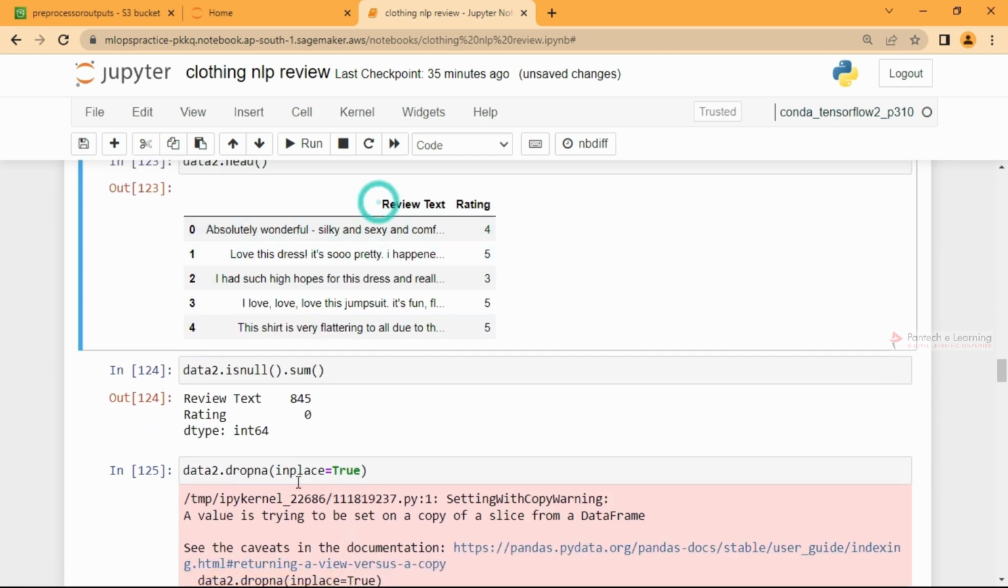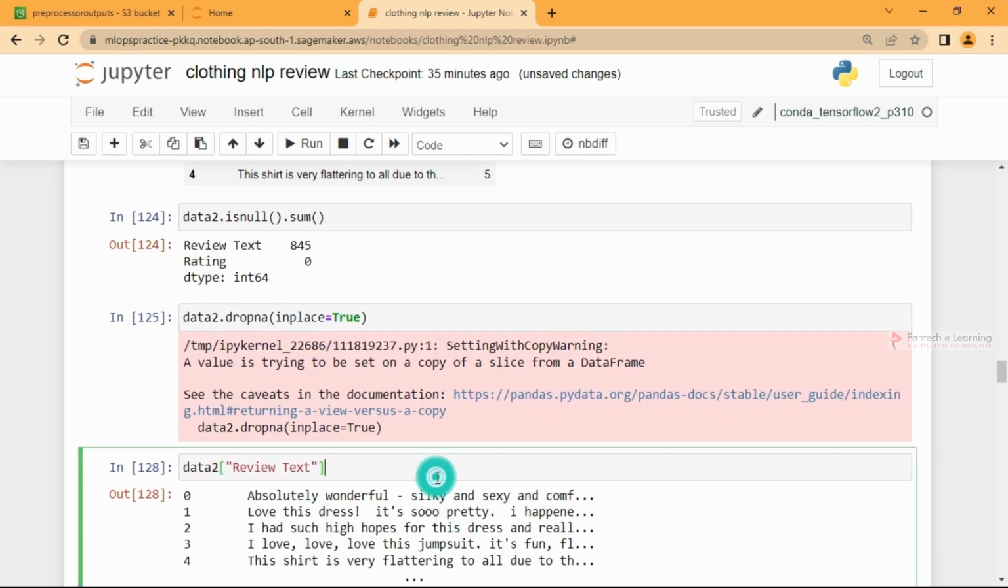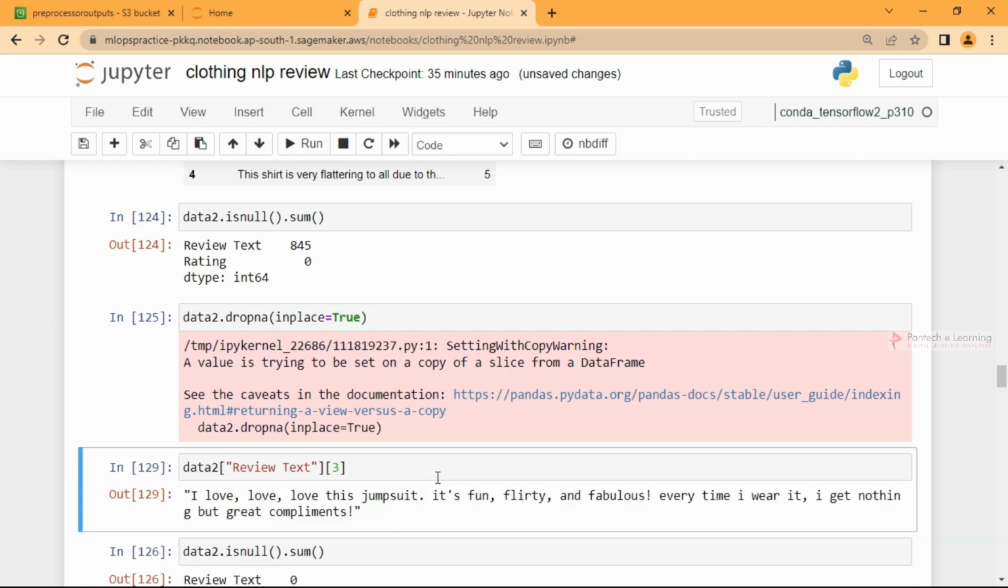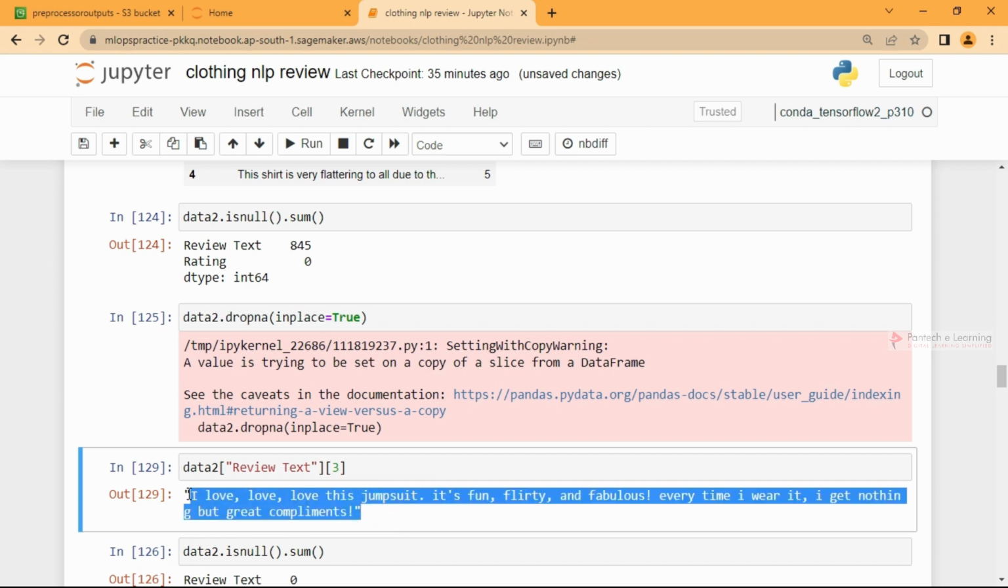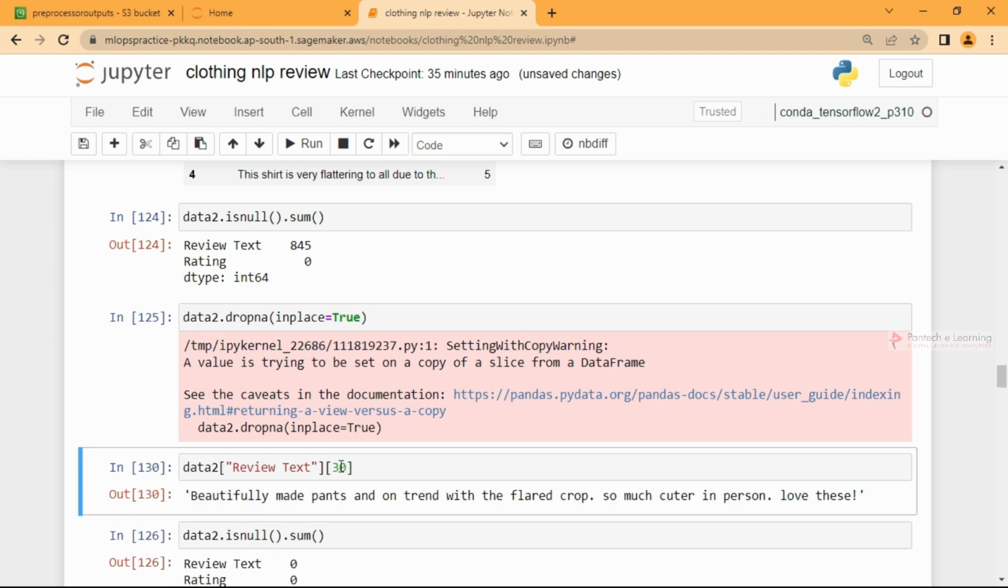Okay, now what you can also do is, let me just show you guys, data 2 dot, I'll take view text. So you can go and check what is present there. For example, if I take this, this is the text I'm having in the third row. It seems like some positive comment, and you can go and explore that.